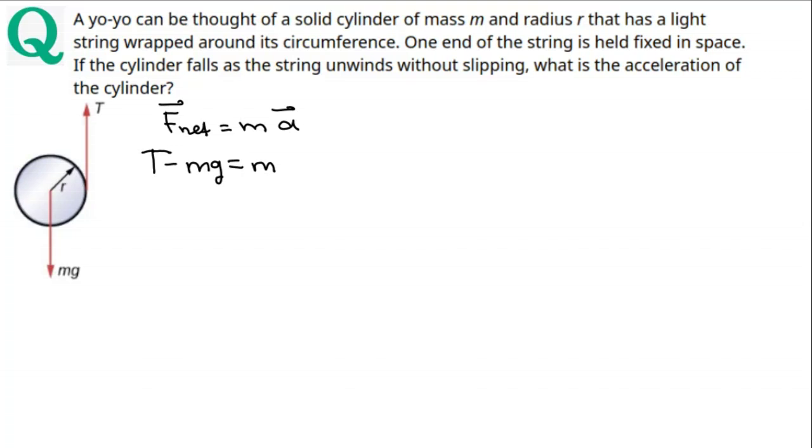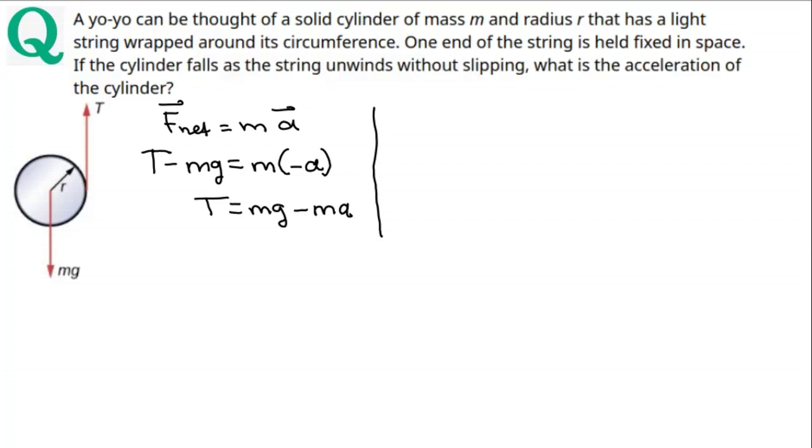And mass times a for the center of mass. And we see that when this unwinds, the center moves downward. Therefore, it's a negative acceleration. We rearrange and solve for T. T equals mg minus ma.